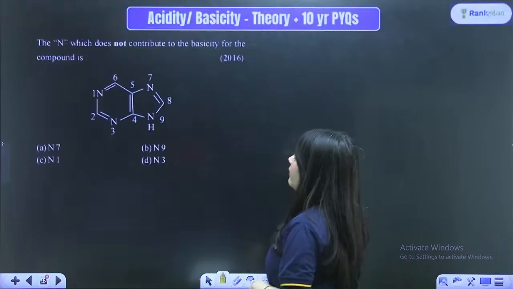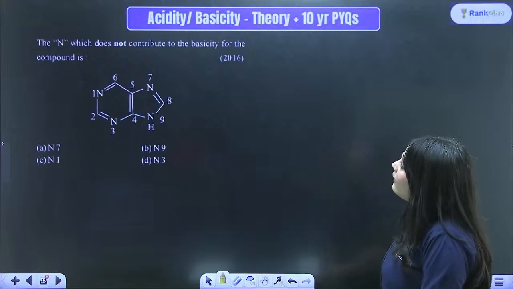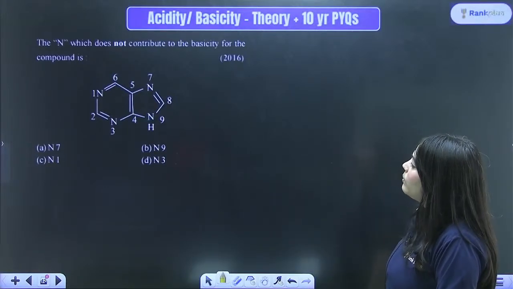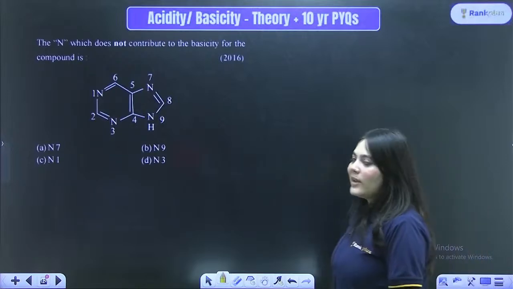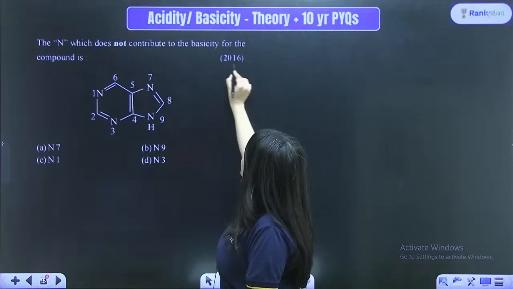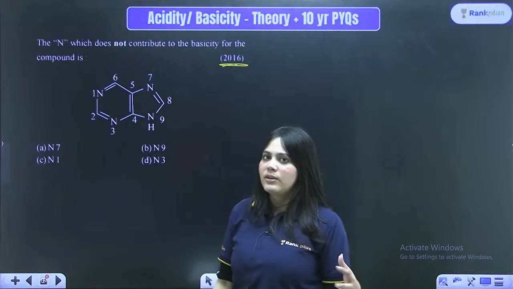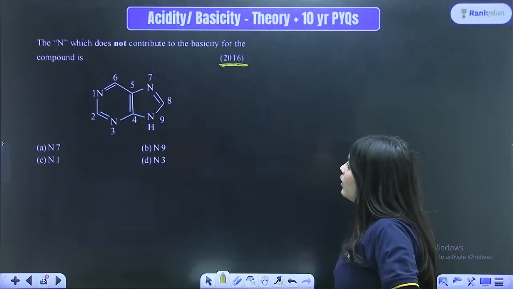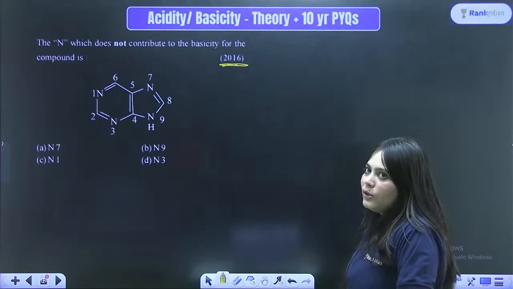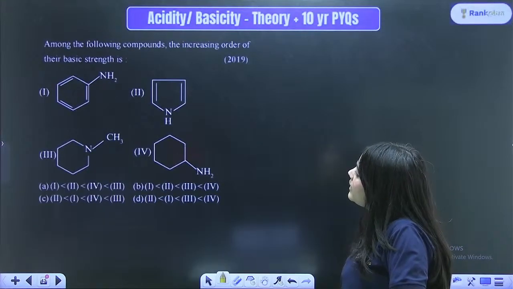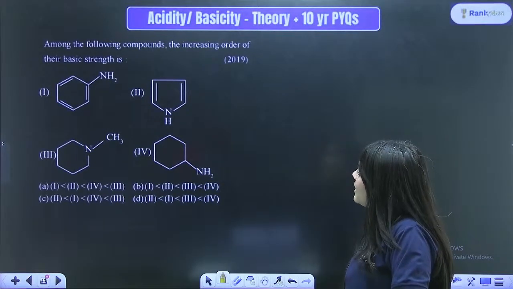Next question, we've already done this basicity order. The same thing we've already done, does not contribute to basicity. We've done a similar question, right? So once again, it was asked in 2016 as well, as we're doing almost all the PYQs asked every year, right? So we've already done this. I expect everyone to know the answer. Next question is, among the following compounds, increasing order of the basic strength is.